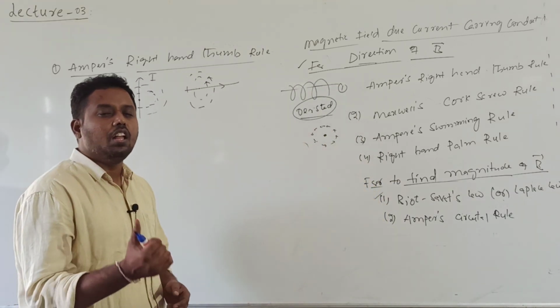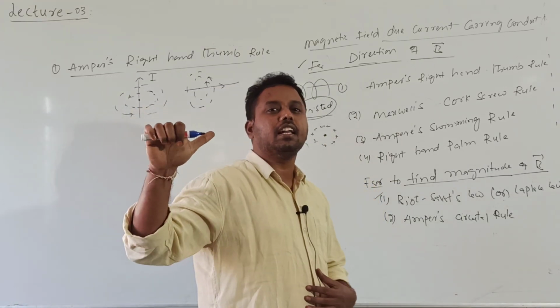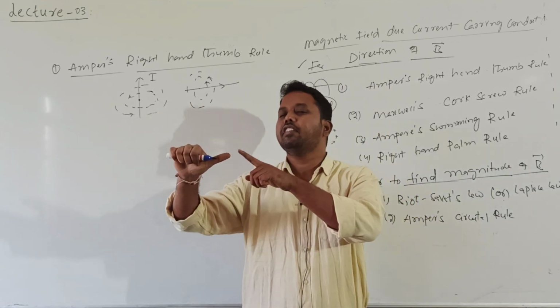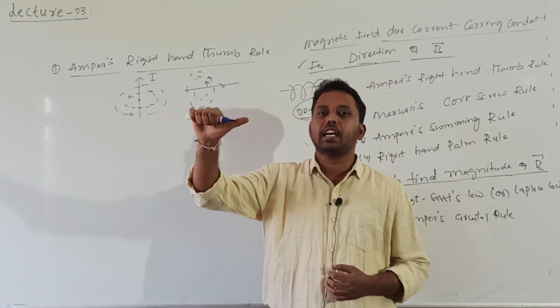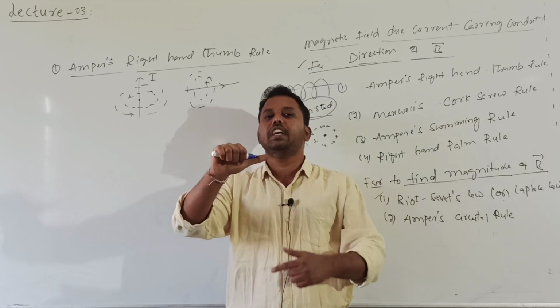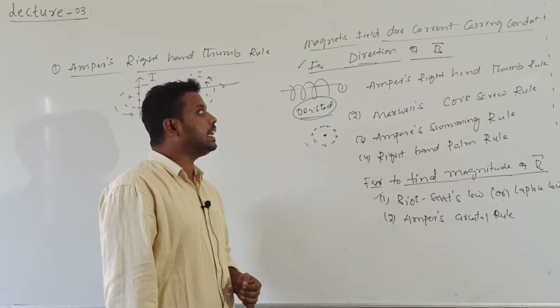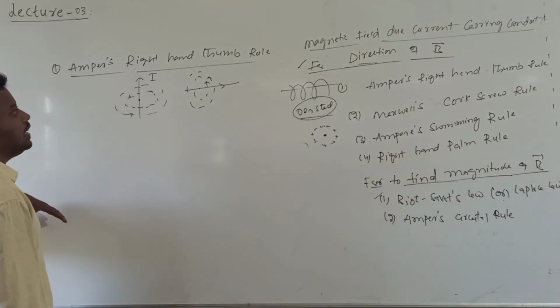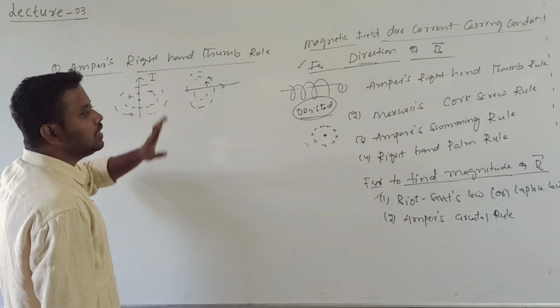According to this rule, when you hold a current carrying conductor in your right hand in such a way that the thumb is in the direction of the current, the remaining curved fingers will indicate the direction of the field lines around the current carrying conductor. Clear? That is Ampere's right hand thumb rule.